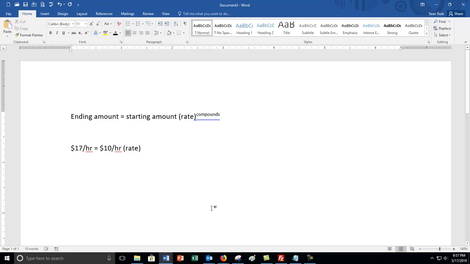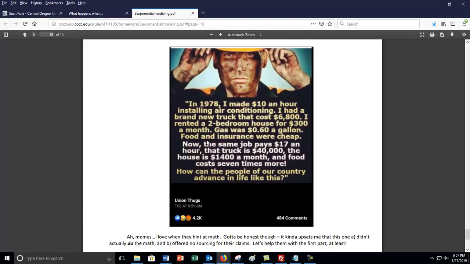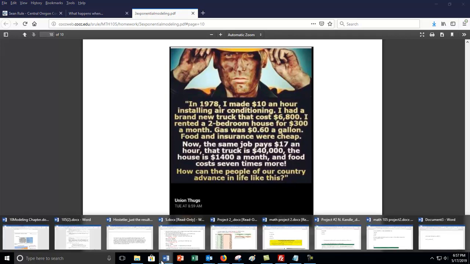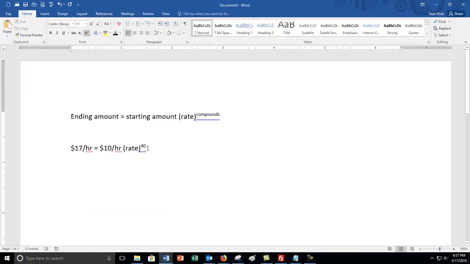We don't know what the rate is, but we do know there's 40 compounds, right? It's gone 40 years. Let's go back to the quiz and look at that. So 78 to 2018, 40 years. $10 an hour increased up to 17. Now the idea is, if it paces with inflation it is exponential, so we're going to apply that rate exponentially 40 times.